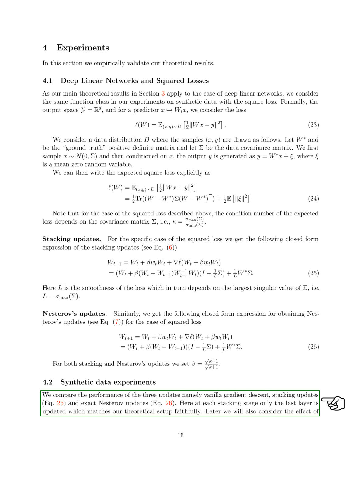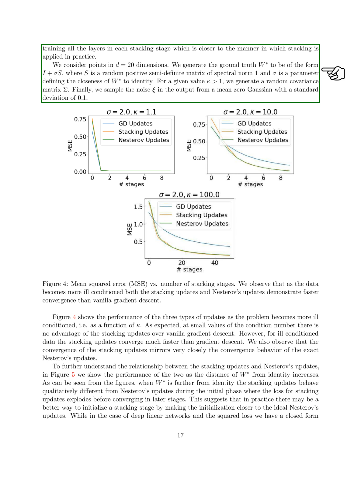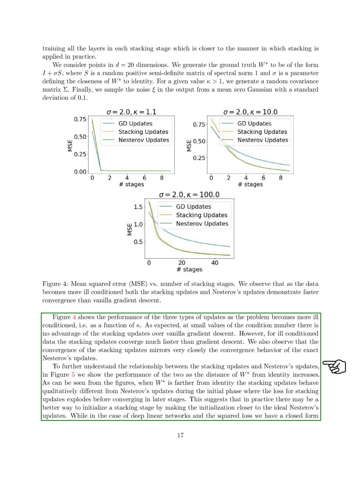In stacking updates, only the last layer is updated at each stage. We consider points in D = 20 dimensions, generating the ground truth W* as I + σS, where S is a random positive semi-definite matrix with spectral norm 1. We vary the condition number κ, observing that stacking updates outperform gradient descent for ill-conditioned data. When comparing stacking updates and Nesterov's updates, we notice differences as W* moves away from identity. Stacking updates may benefit from an initialization closer to Nesterov's updates.